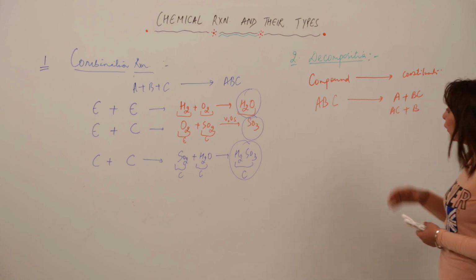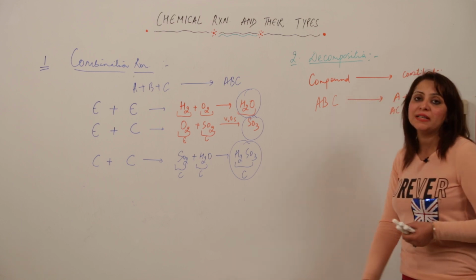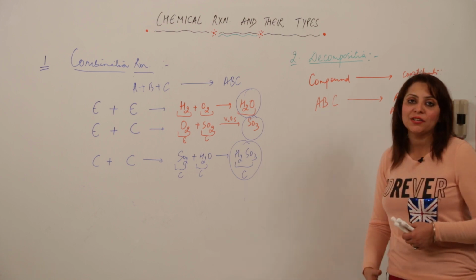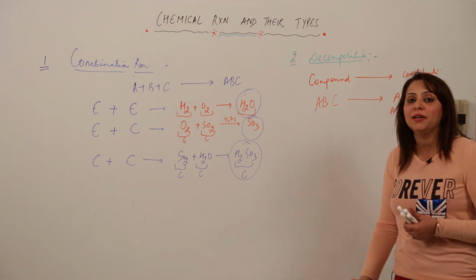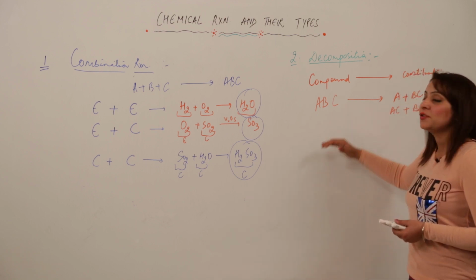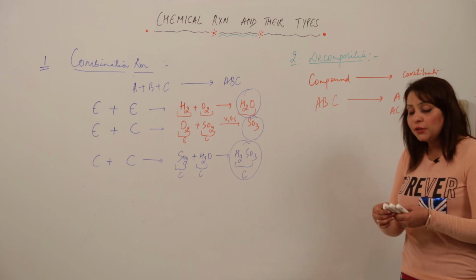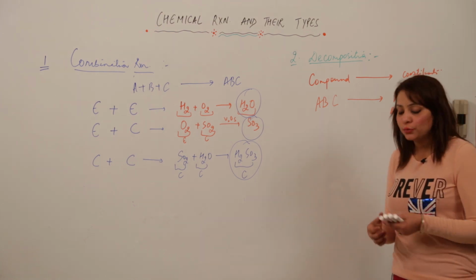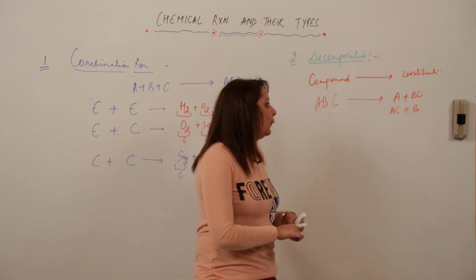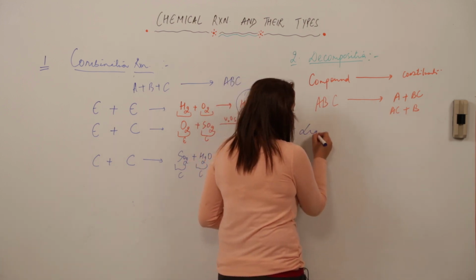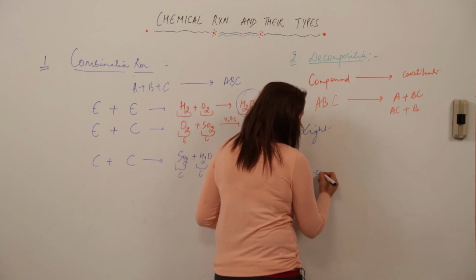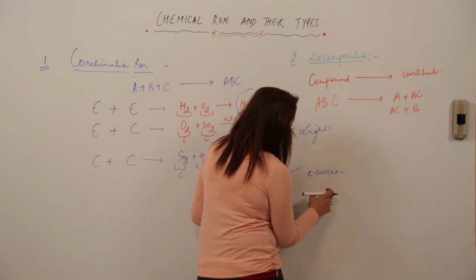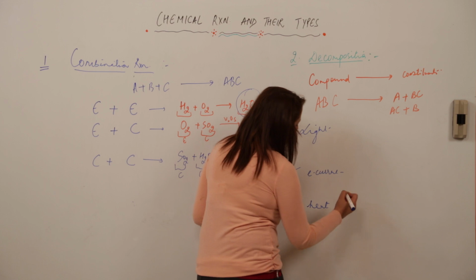So now the question comes: why is this compound getting decomposed? If it is getting decomposed by itself, why does it occur in nature, how is such a thing stable in nature? So that means this decomposition does not occur on its own. We need to supply certain conditions for this decomposition reaction to occur. Now what are these factors under which the decomposition can occur? It can occur in presence of light, it can occur by passing electric current, it can occur by passing heat.